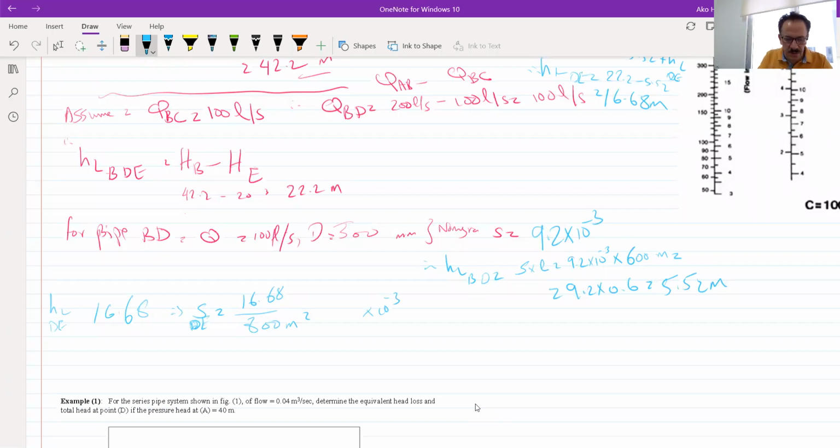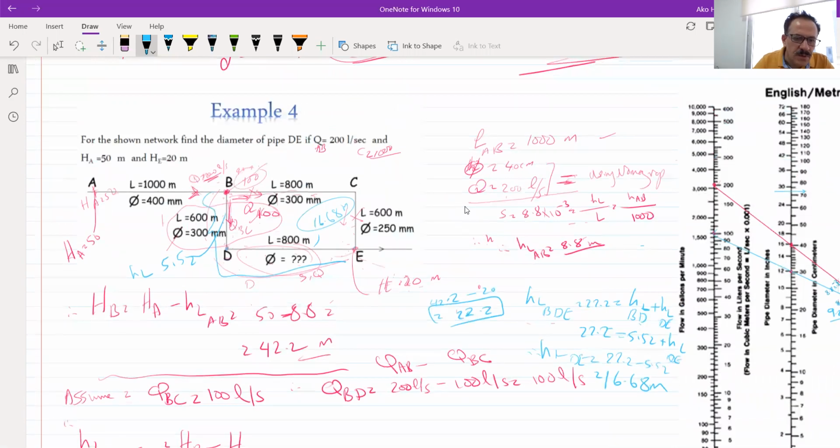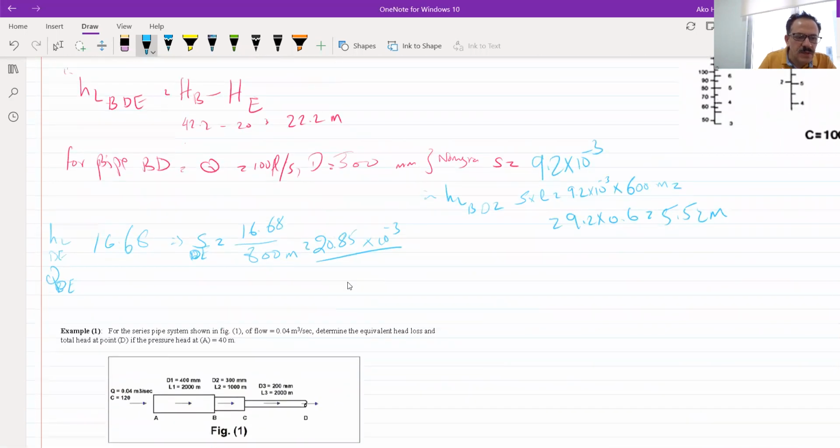So it's 16.68 divided by 0.8, it will be 20.85. So this is the S. I have the Q for this pipe. DE will have the same Q that we have in this pipe, because the same Q here is the same Q that will pass through this pipe. So we assume 100 liters per second will be here, and it will be the same 100 liters per second.